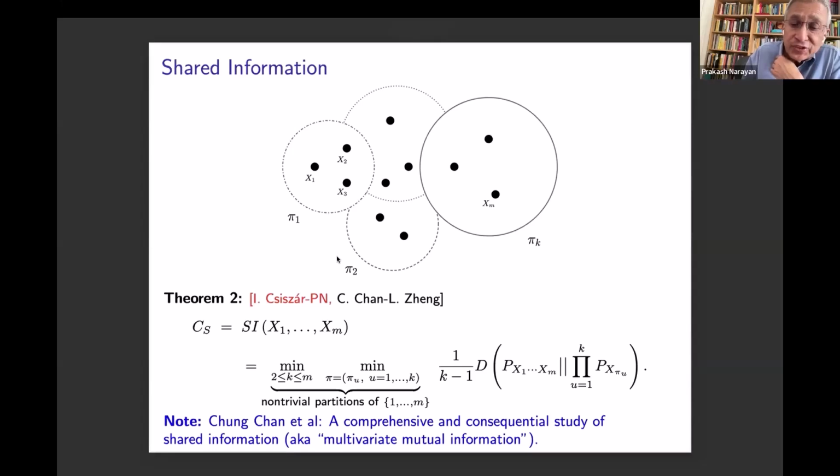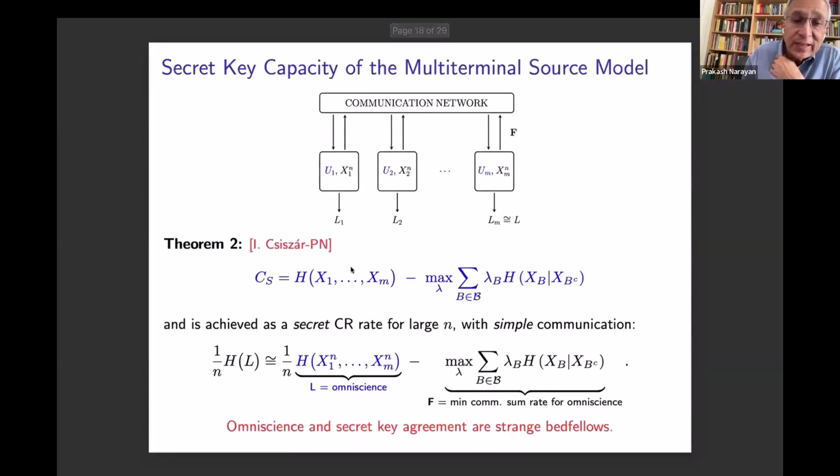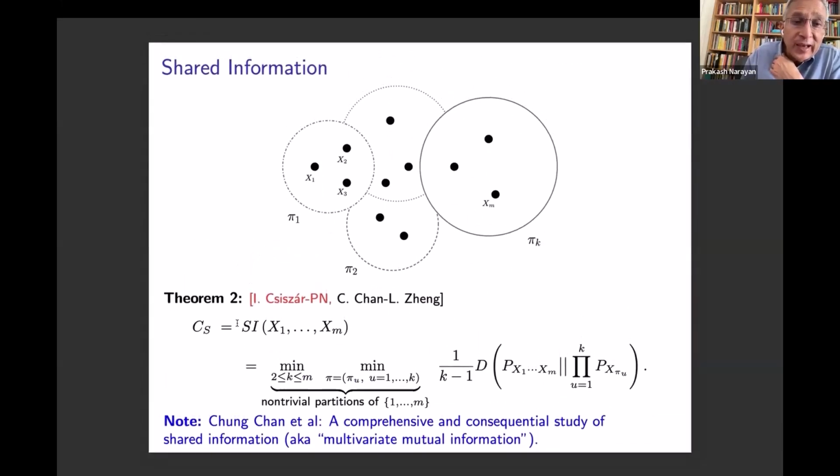And so the previous secret key capacity can also be expressed as the shared information of the random variables x1 through xm, which has the following description. The idea is given by this picture. You have m random variables x1 through xm. Let's take a partition of the terminals 1 through m, and these are the atoms of the partition.